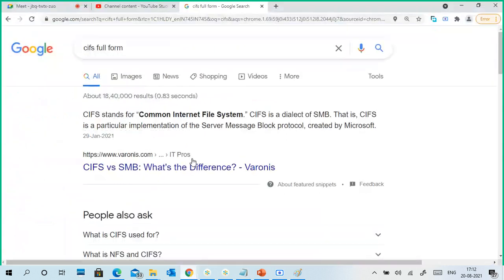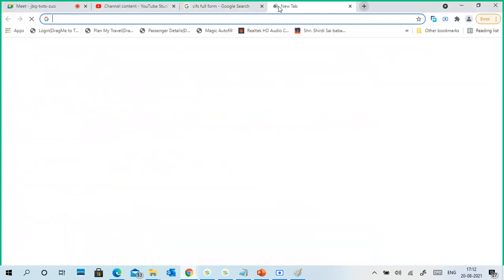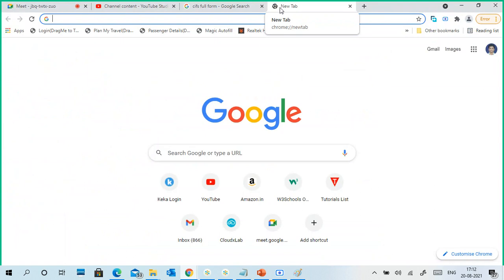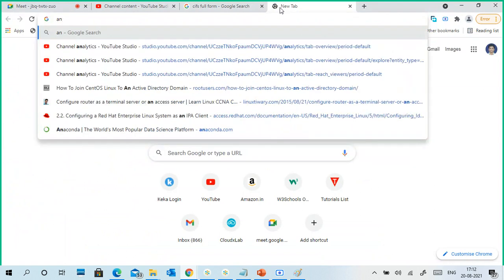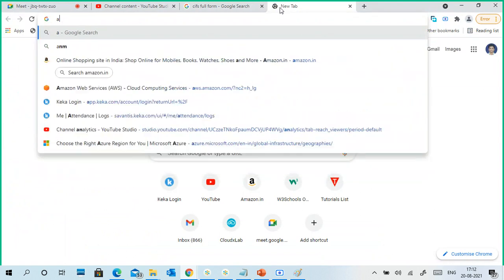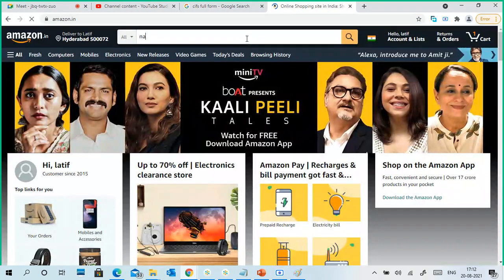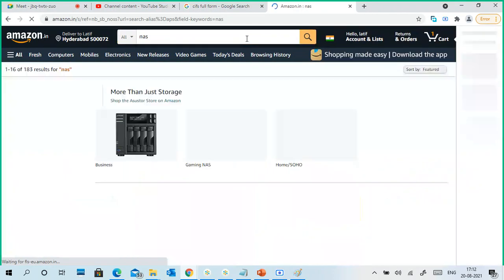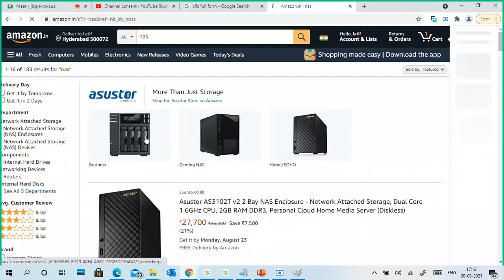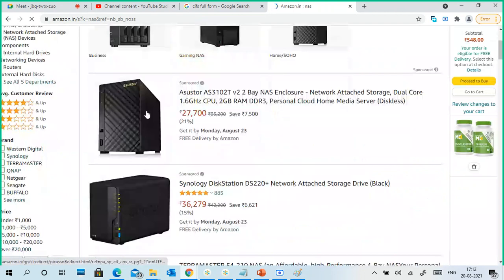You can buy your own NAS, on Amazon or Flipkart. See, can you see, these are NAS boxes.